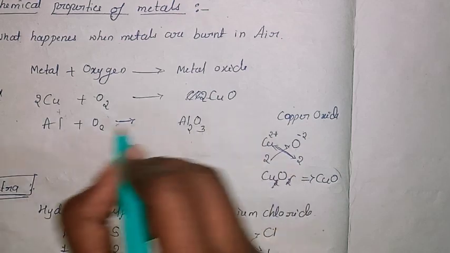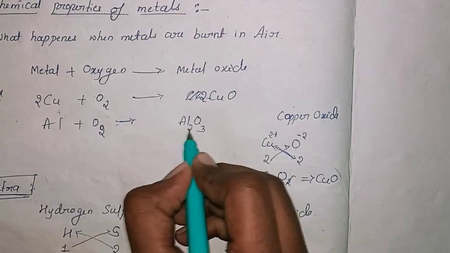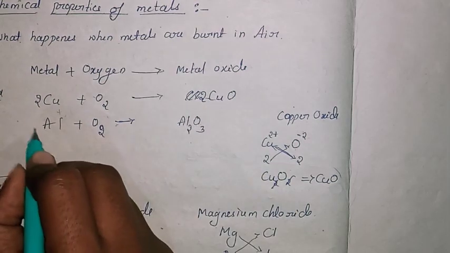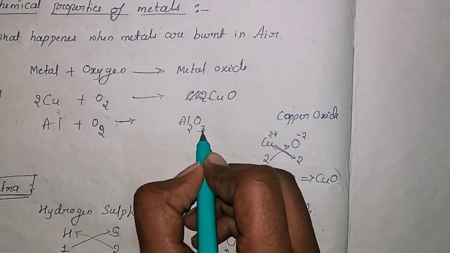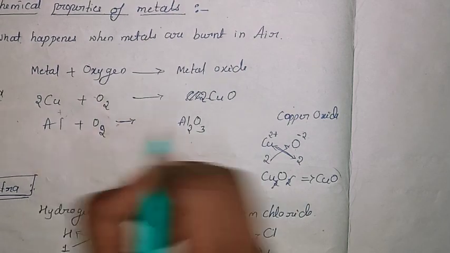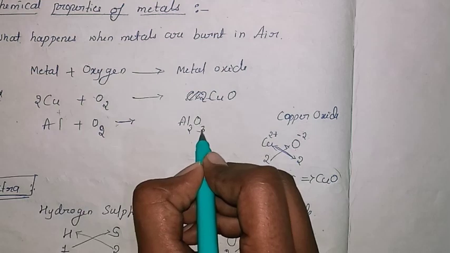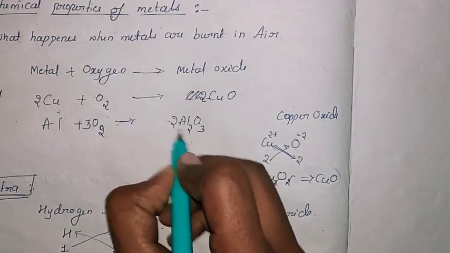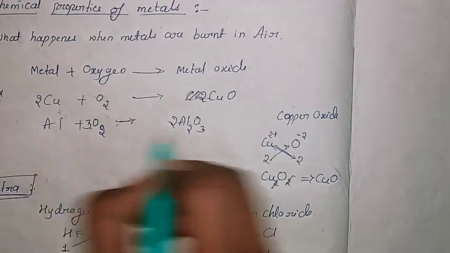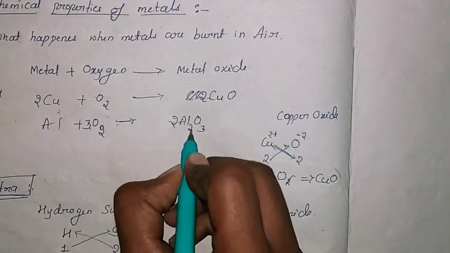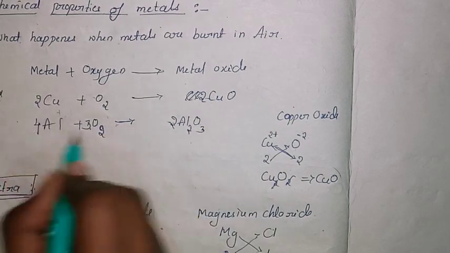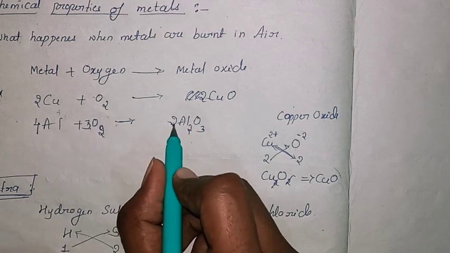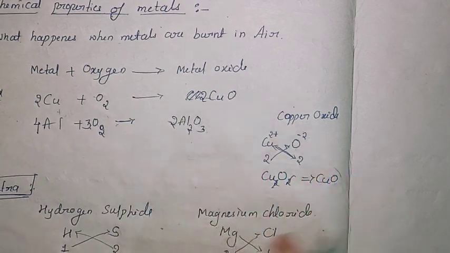But observe the equation, whether it is balanced or not. Aluminium is 2 here, and here it is 1, so you have to balance here. Then what about oxygen? It is 3 here, 2 here. First you balance the oxygen: 3 2s are 6. Aluminium 2 into 2 is 4, so we can balance with 4. Now it is balanced: 4 aluminium, 4 aluminium, and 3 2s are 6 oxygen.